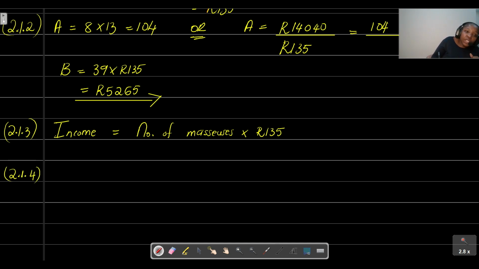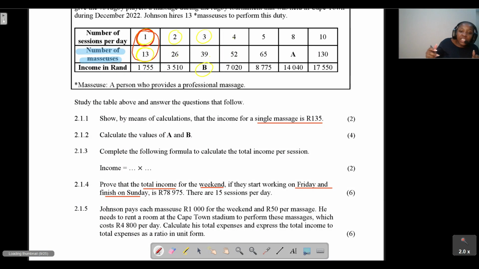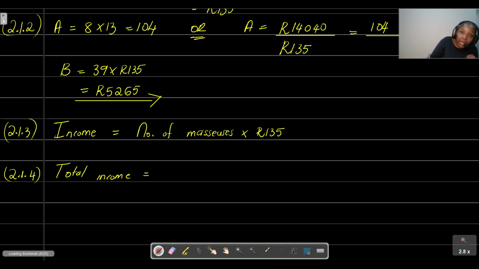Okay, to get the total income that he's going to get, we first need to determine how many sessions they are going to have. It's going to be 15 sessions per day, and if you're starting on Friday, it's going to be 15 plus 15 plus 15. So that means it's going to be 15 times 3.